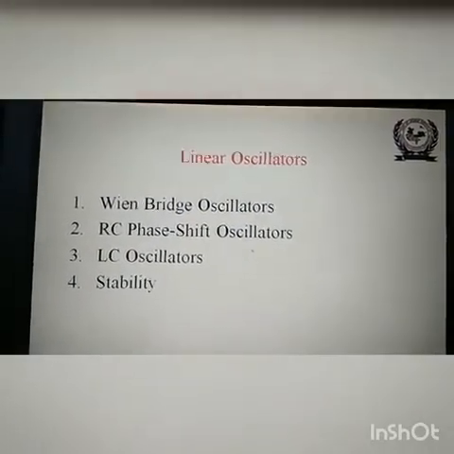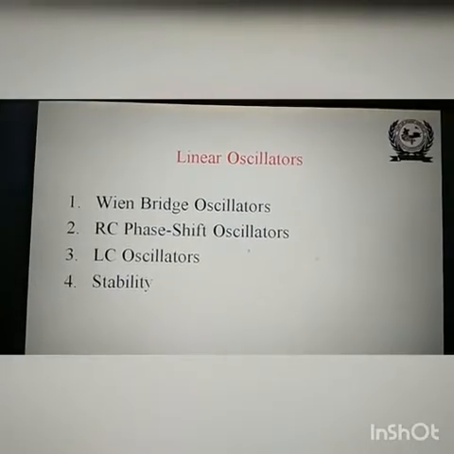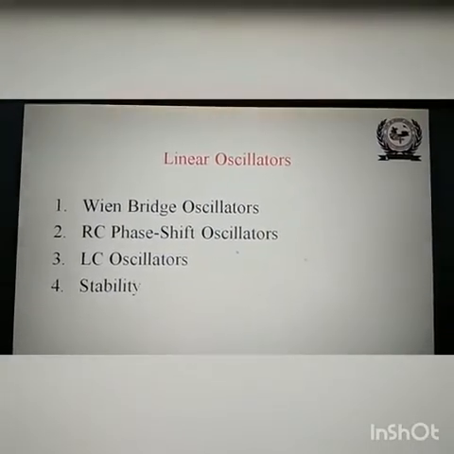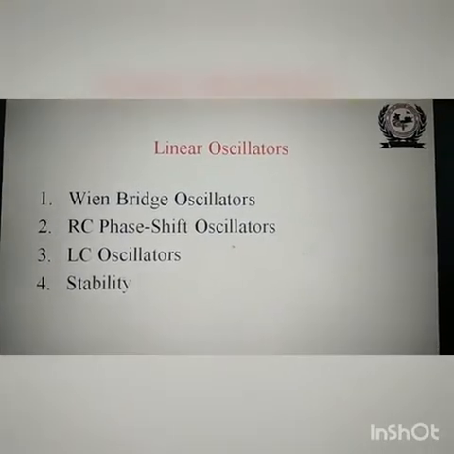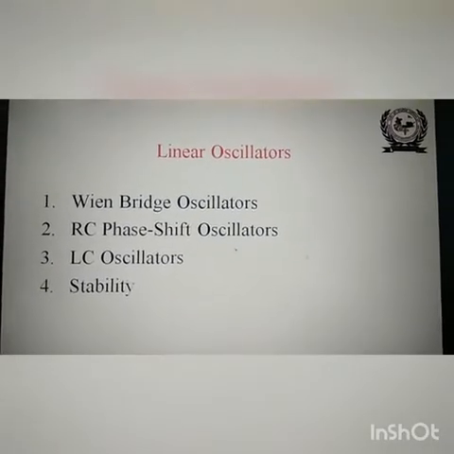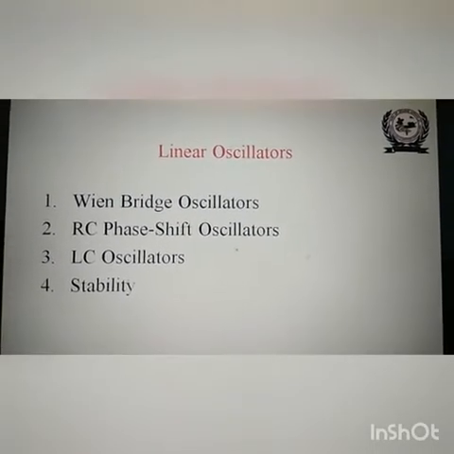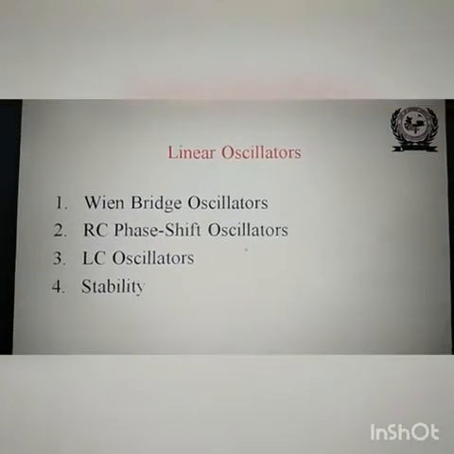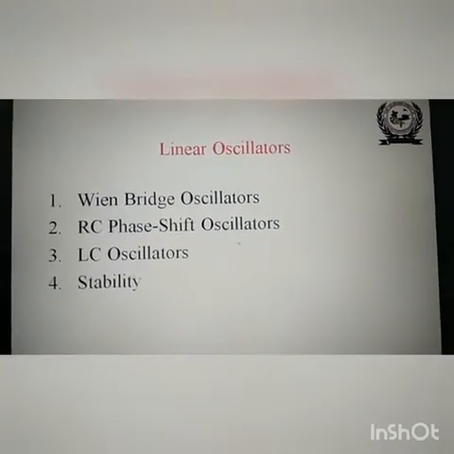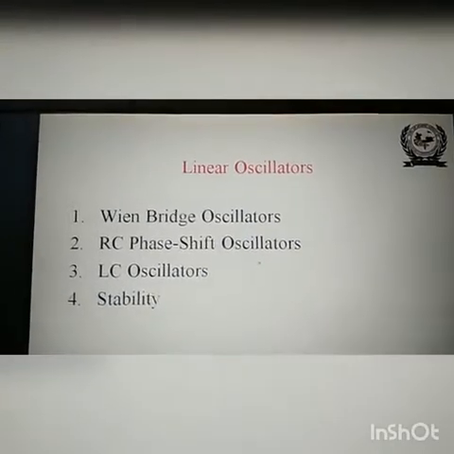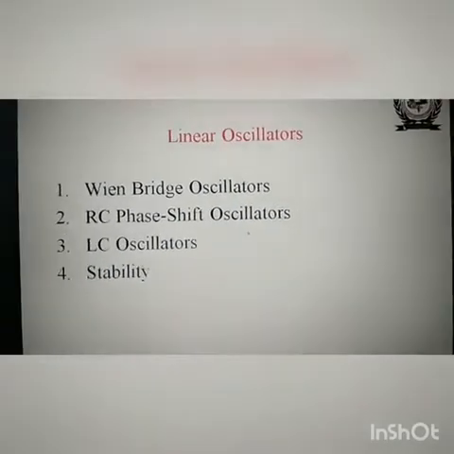Then there are three types of linear oscillators which are used. One is the Wien bridge oscillator. Another is the RC phase shift oscillator. The third one is the LC oscillator. And later on we will go for the stability of the oscillators.